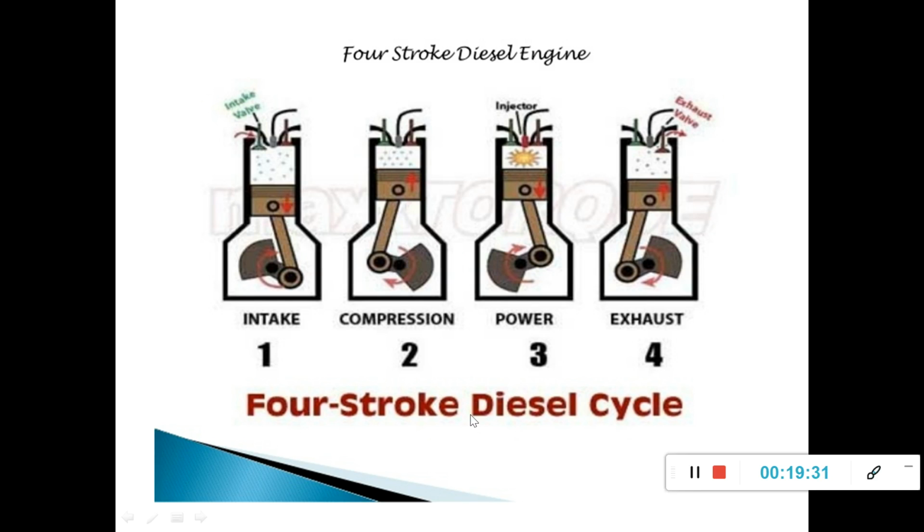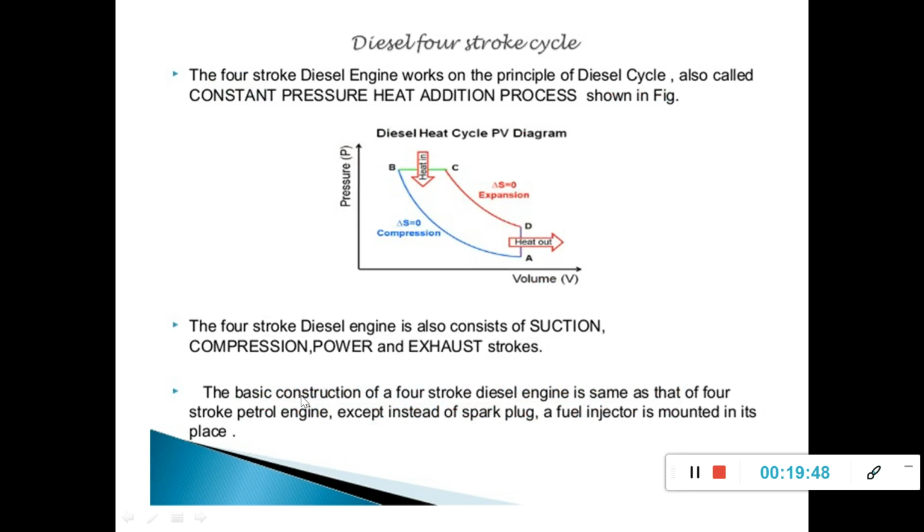And during compression, the piston moves from BDC, bottom dead center, to top dead center. Both the valves are in closed position and the air is compressed during compression stroke. Only air is compressed. That we can see here. We have not shown the suction stroke, but compression A to B is there. It is isentropic compression. Because of this, volume decreases, pressure increases. So after completing this compression stroke,